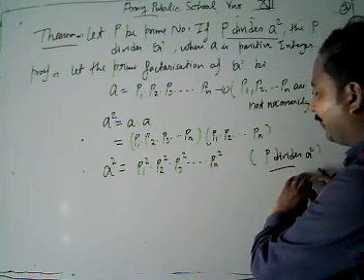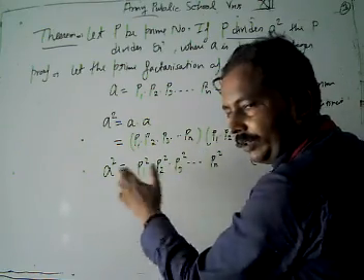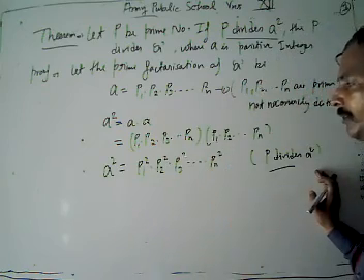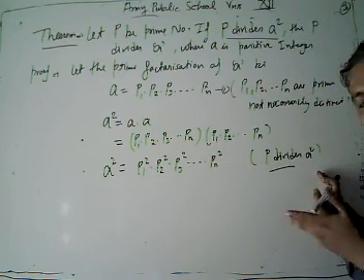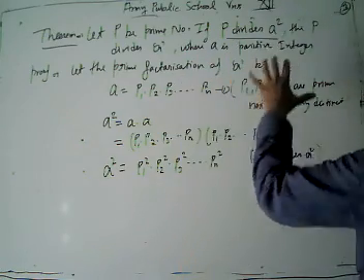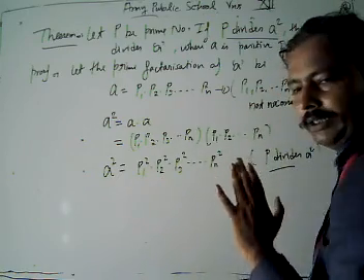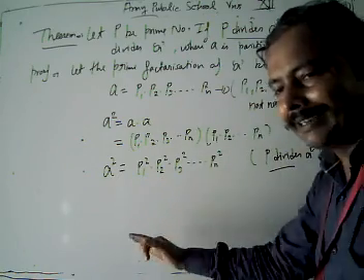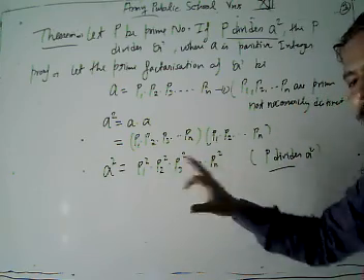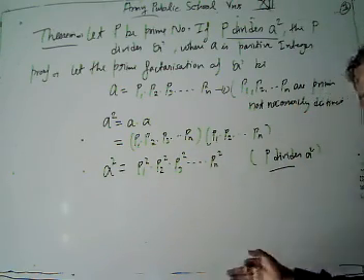If P divides A square, then it means our P is one of P1 square, P2 square, P3 square, or Pn square. Again, it's given that P divides A square, and we get A square equal to P1 square, P2 square, P3 square, Pn square. Then the fundamental theorem of arithmetic guarantees that this P must be one of P1, P2, Pn.